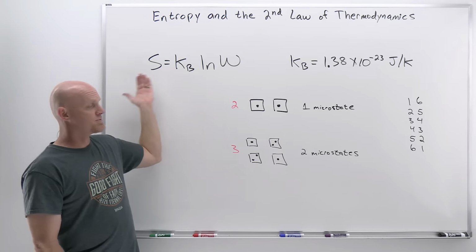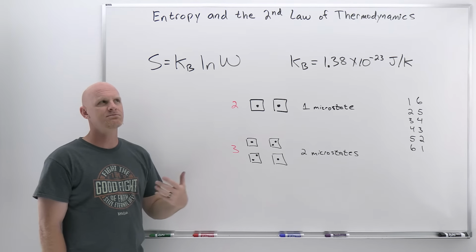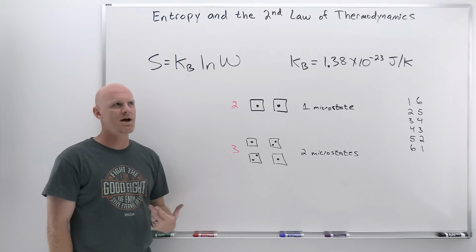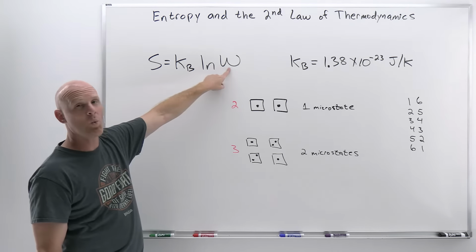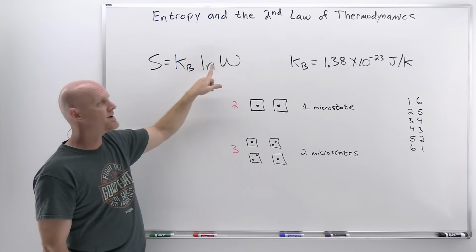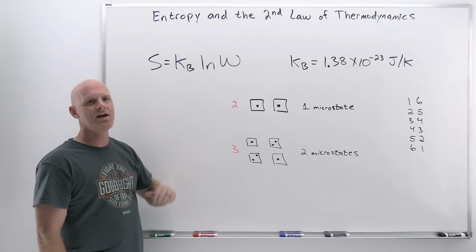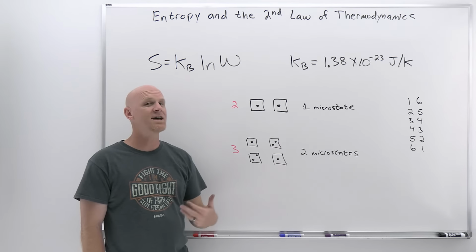Now, in terms of entropy, the fewest number of microstates you can ever have is just 1. Because if you have 0 microstates to represent a particular macrostate, then that macrostate doesn't really exist. So the fewest you can have is 1. And if you've got 1 microstate for a given macrostate, the natural log of 1 is 0, and we just say the entropy of that system is 0. And it turns out it can't be lower. There's no such thing as having a negative entropy.